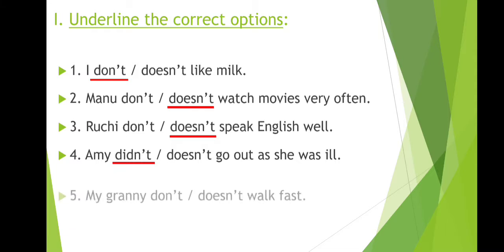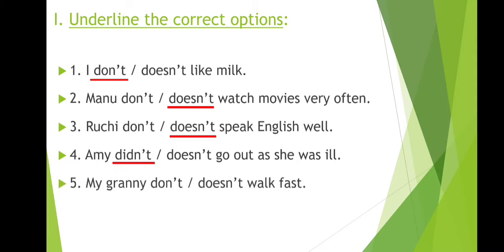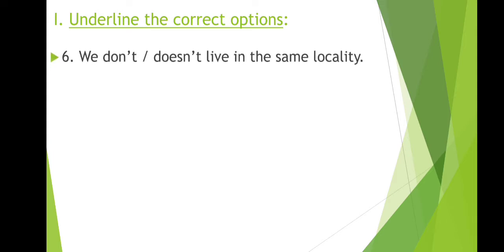The next sentence is my granny don't or doesn't walk fast. Here we are talking about my granny, so with granny we will use doesn't. So the answer is my granny doesn't walk fast. The next sentence is we don't or doesn't live in the same locality. Here we are talking about we, so with we we will use don't. So the answer is we don't live in the same locality.